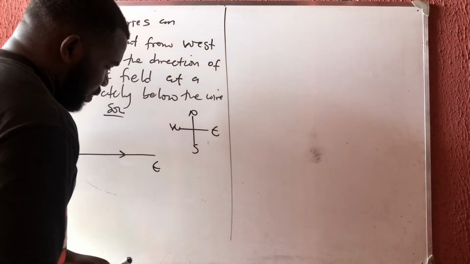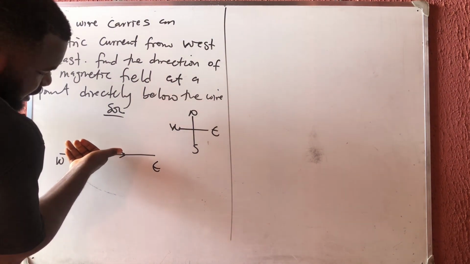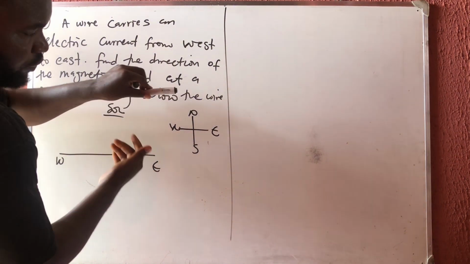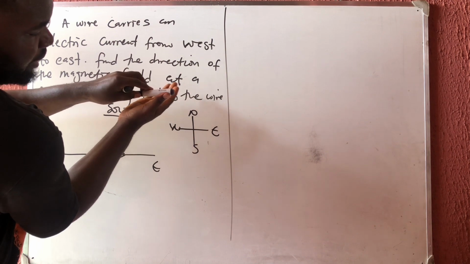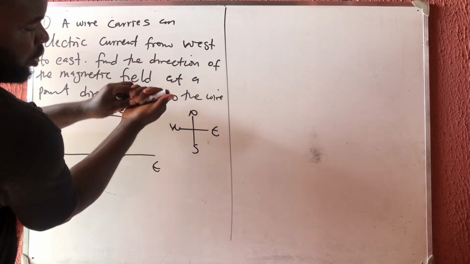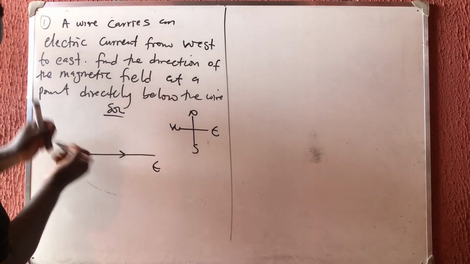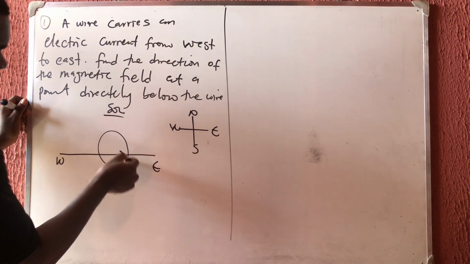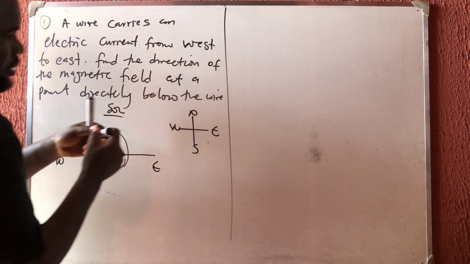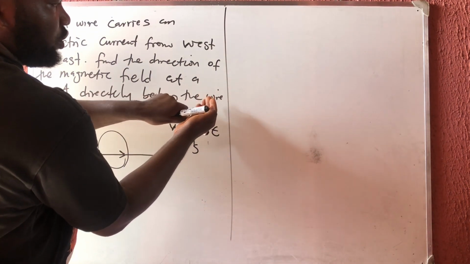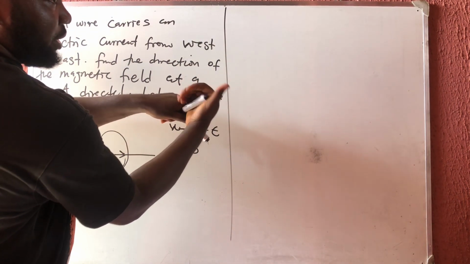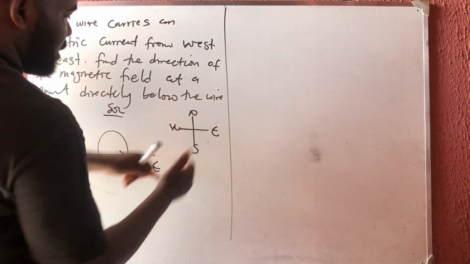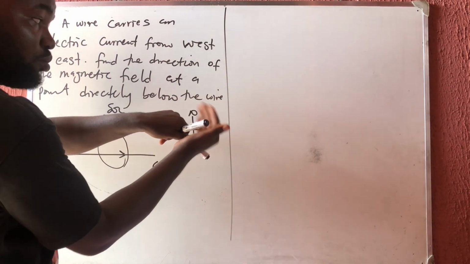If this is the direction of the current, I am going to place my thumb like this and then curve my fingers like this. The circle is going to be rounded like this. It's going to move from north to west. So that is how the movement is.